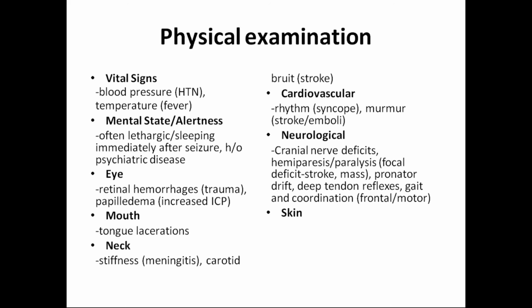Eye: retinal hemorrhages might be there, trauma, papilledema, increased intracranial pressure. Mouth: there may be tongue lacerations, okay, because of tongue biting between the teeth during the seizure. Neck stiffness might be there, meningitis, and carotid vessels should be palpated and we look for bruit in case of stroke. Cardiovascular: we should always look for rhythm. So ECG might be important in some cases. And murmur due to stroke or embolic source, which can cause stroke in the brain.